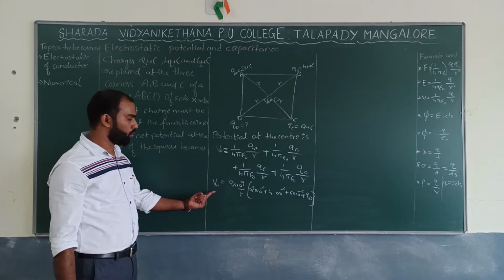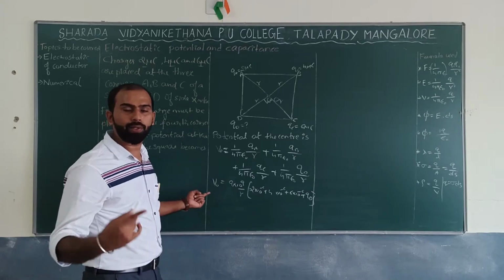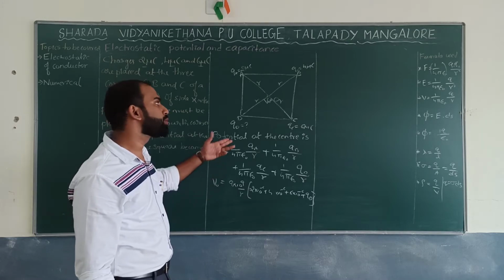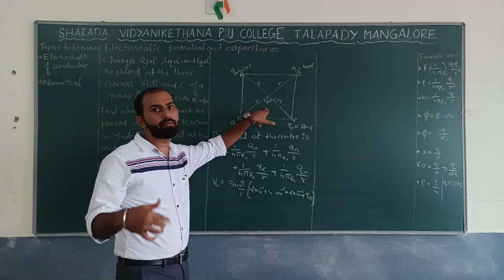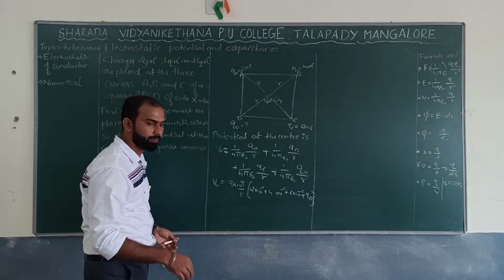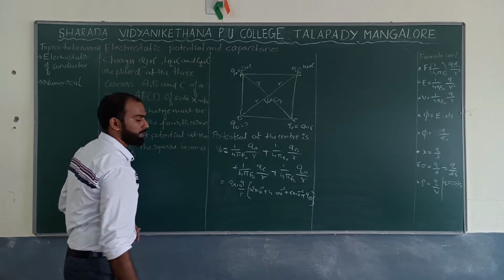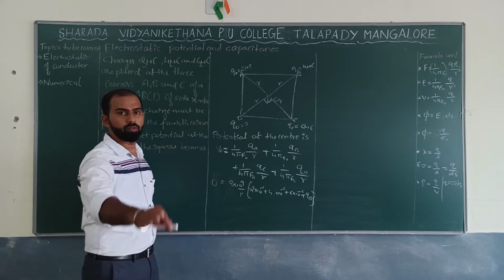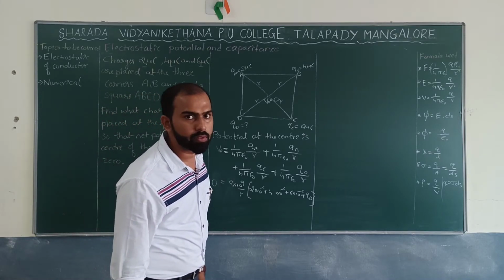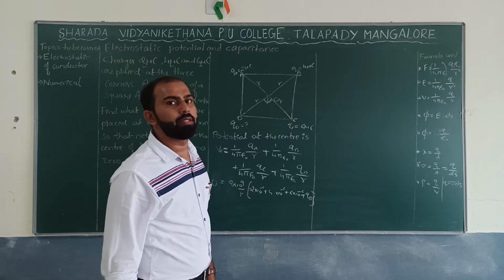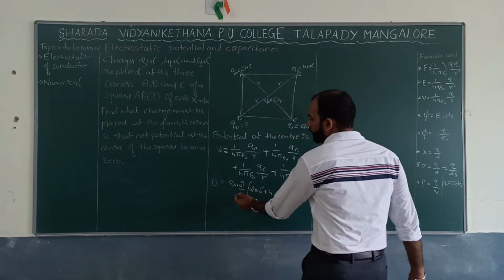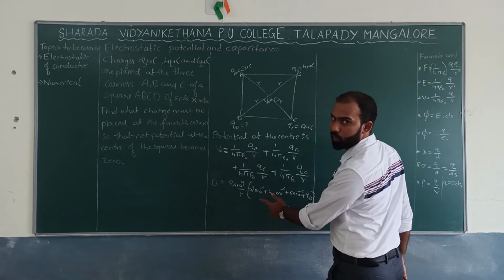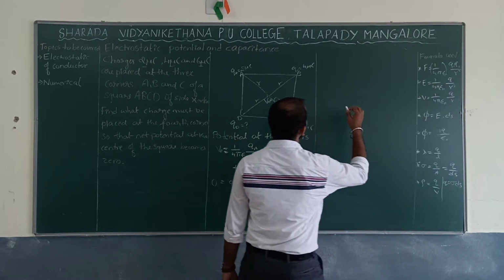So, V0 can be replaced as what? Because we know potential at this particular point is 0. So, replace V0 as 0. If you do so, 0 into anything is 0. Similarly, if I bring R to the other side, 0 into R becomes 0. What is left out over here?